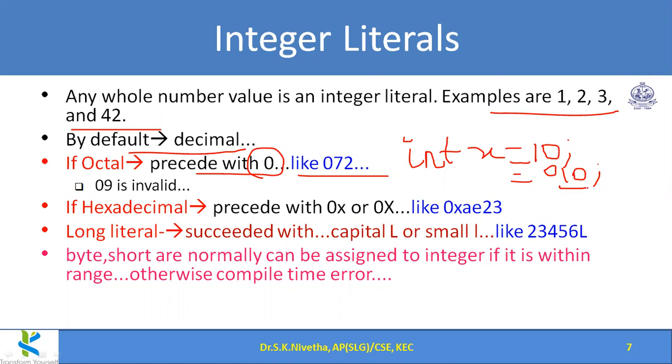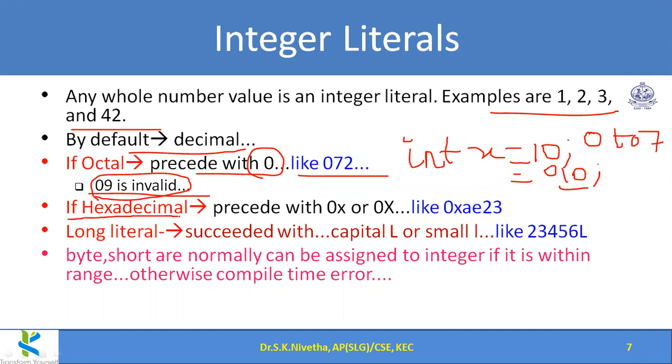The corresponding value, so 10 in octal, will be considered here. And if I give 09, that is invalid here, because in octal the valid digits are 0 to 7. After 7, again we continue from 0. So if I give 09, the compiler will report an error. There is no digit 9 in the octal representation.